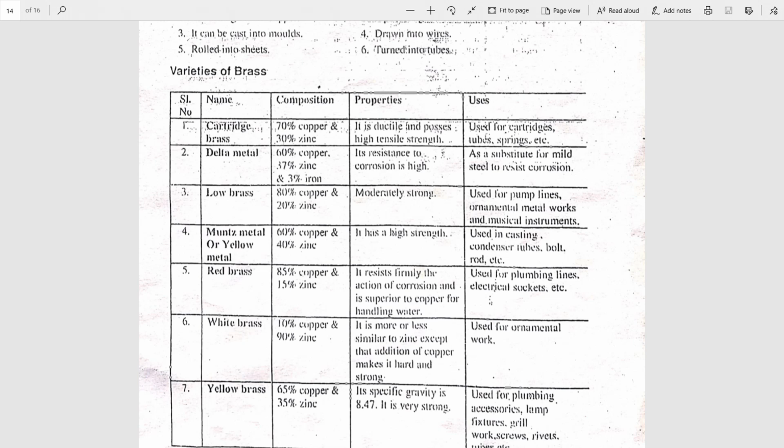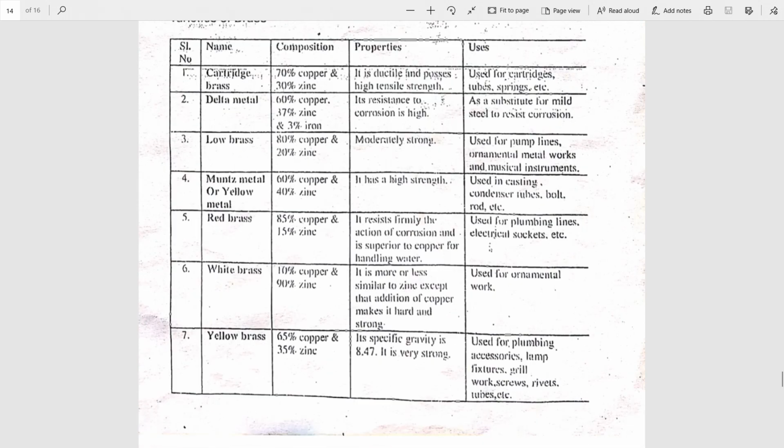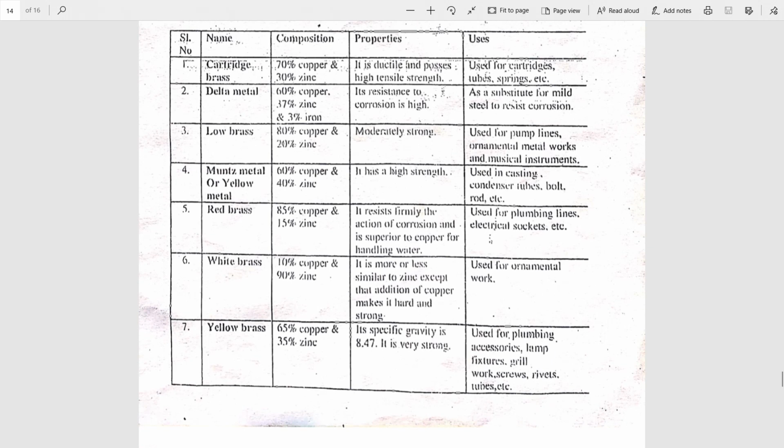Used for preparing plumbing lines, electrical sockets, etc. Next is white brass. Copper content is very less, whereas zinc content is very high, hence it is known as white brass. It contains only 10% copper, 90% zinc, and is very hard and strong and is used for ornamental works.